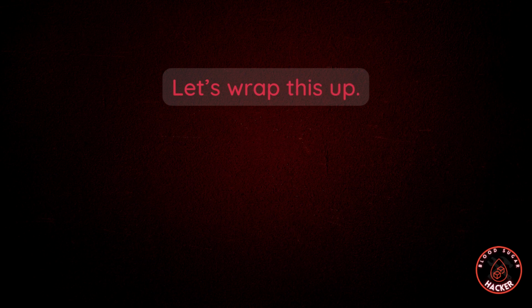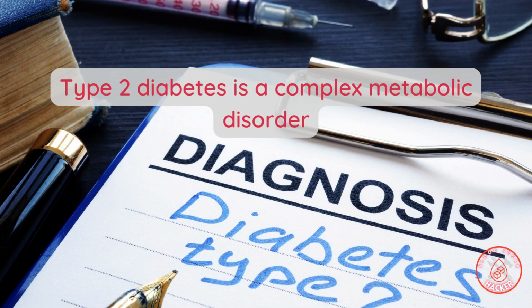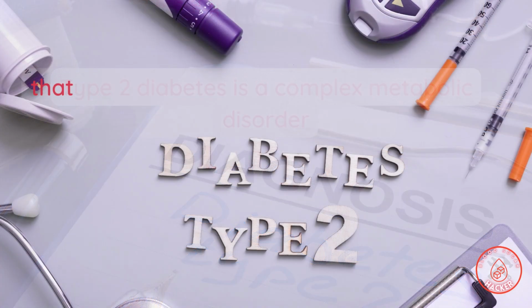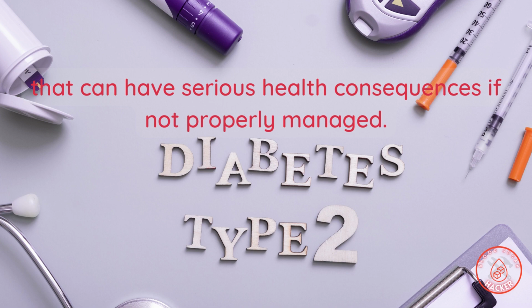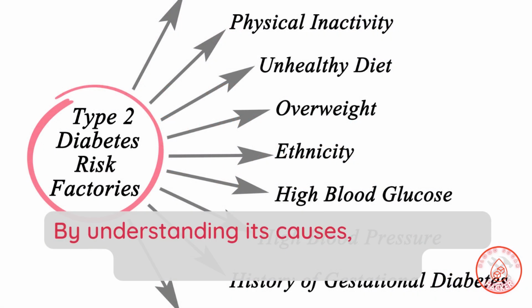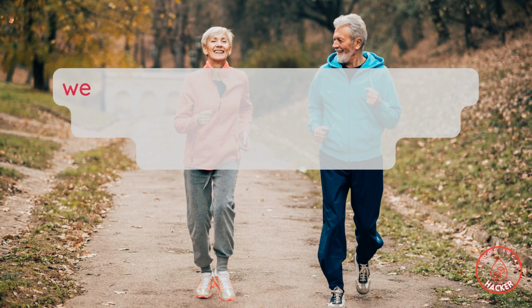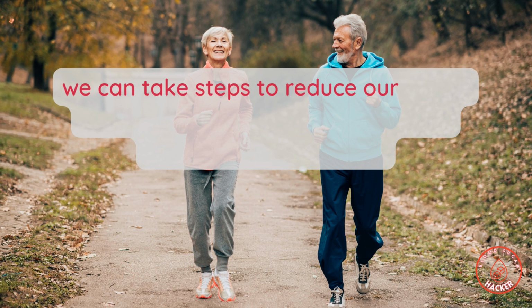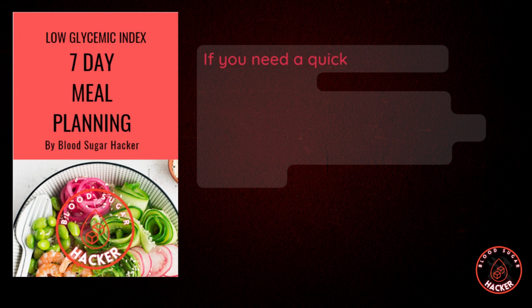Okay, you guys, let's wrap this one up. Type 2 diabetes is a complex metabolic disorder that can have serious health consequences if not properly managed. By understanding its causes, its risk factors, symptoms, and treatments, we can take steps to reduce our risk of developing type 2 diabetes and live a healthier, happier life. Starting with what you eat is a great way to improve your lifestyle.